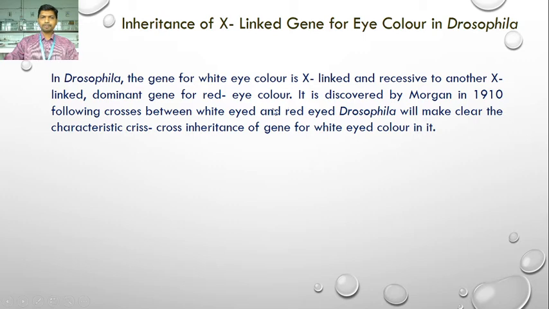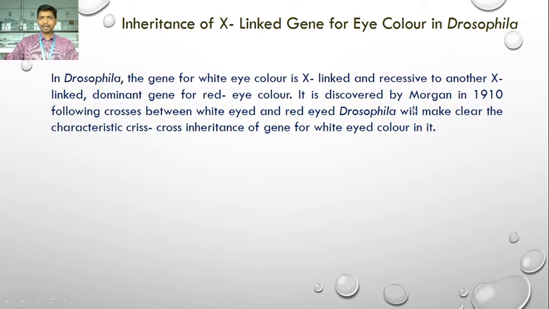So two types of phenotypes are seen in Drosophila: red eye color and white eye color. Red eye color is dominant over white eye color. Both are X-linked genes, but red eye color is determined by the dominant gene, while white eye color is determined by the recessive gene.